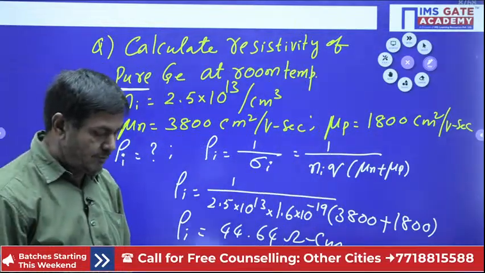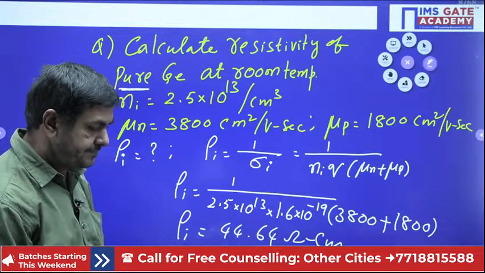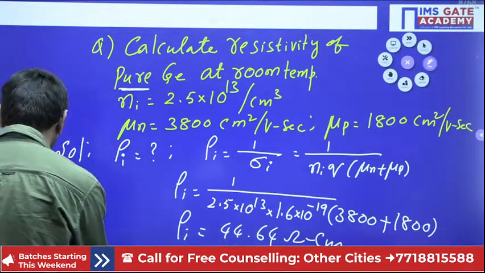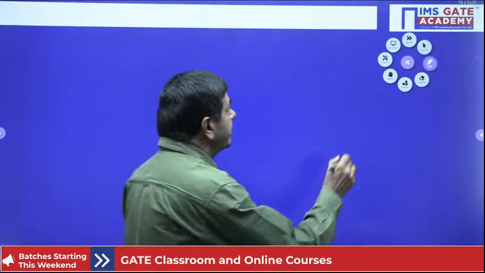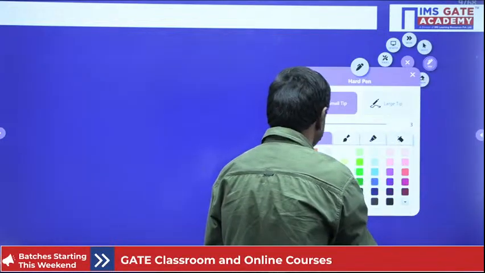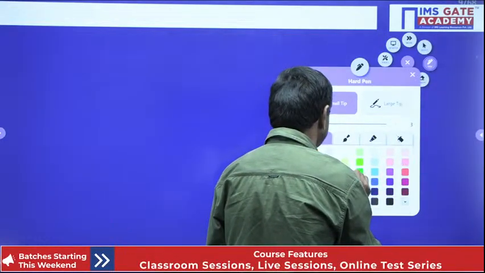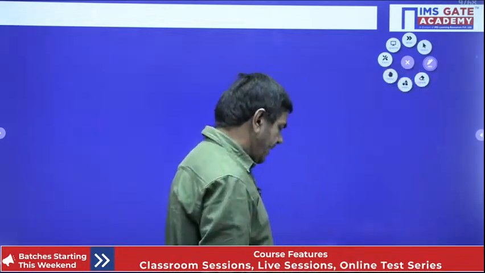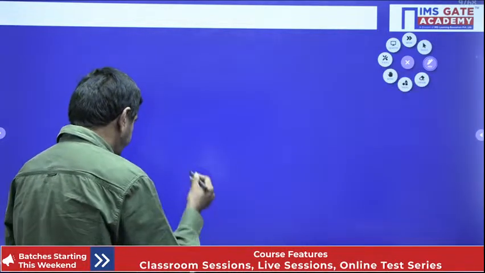I want to give one more question in your hand, please try this question. The next question is about pure silicon.